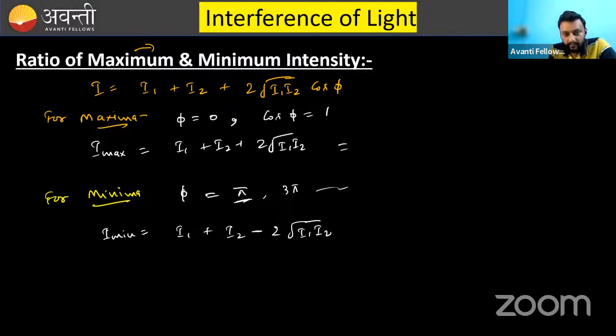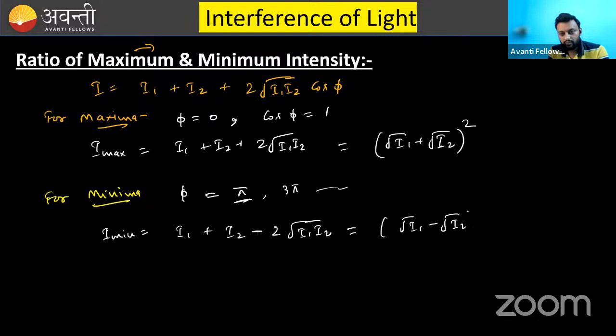Can you see that it will become root of I1 plus root of I2 whole square? If you square it, it will become this same term. Similarly, I minima can be written as root of I1 minus root of I2 whole square.